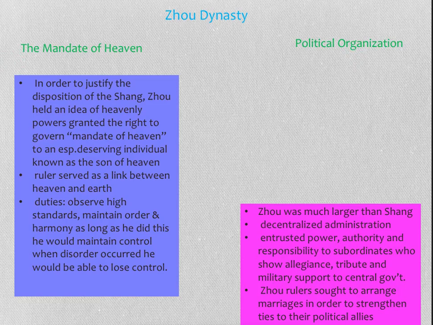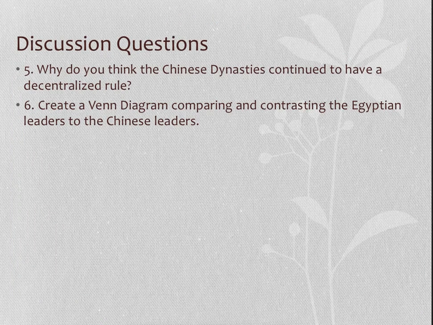So the Zhao rulers sought to arrange marriages, like I had mentioned, in order to strengthen these political allies. And sometimes it worked and sometimes it didn't. So the discussion question: why do you think the Chinese dynasties continue to have a decentralized rule? We saw it in the Shang, we saw it here with the Zhao. Why do you think they keep on having this? And then number 6, create a Venn diagram comparing and contrasting the Egyptian leaders to the Chinese leaders.